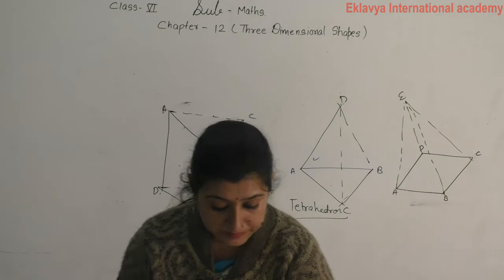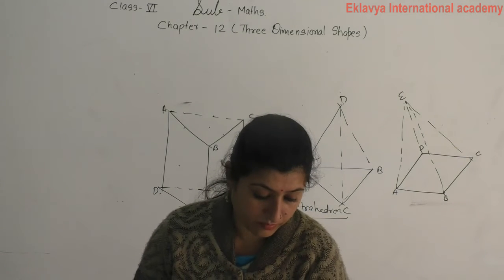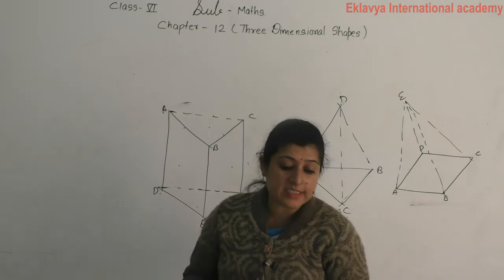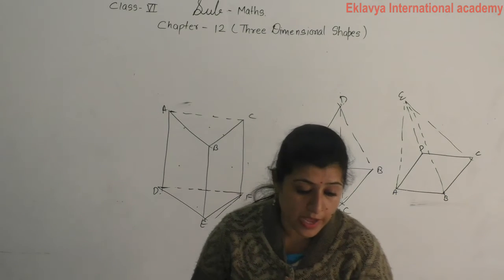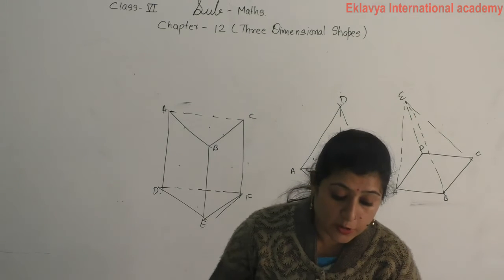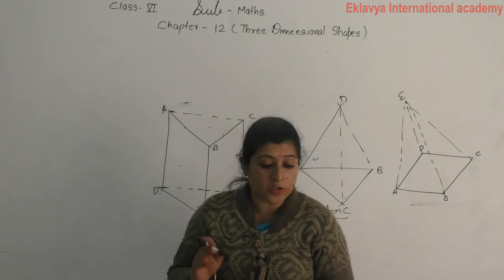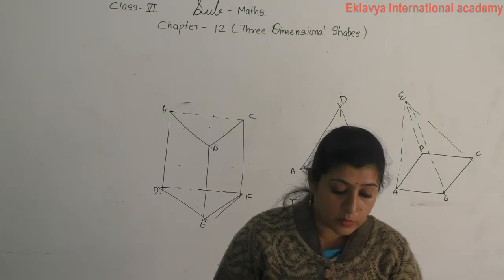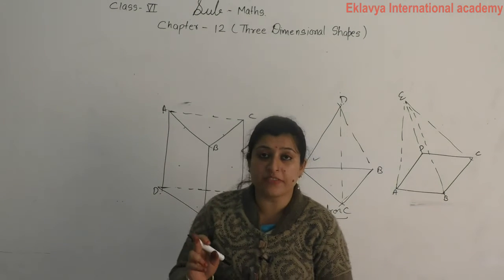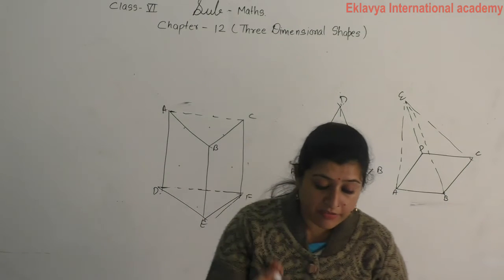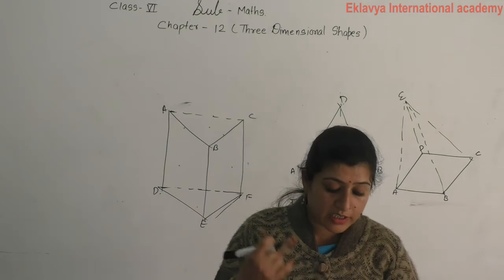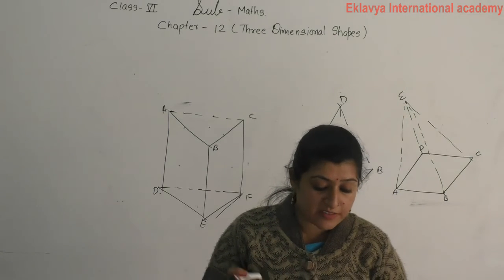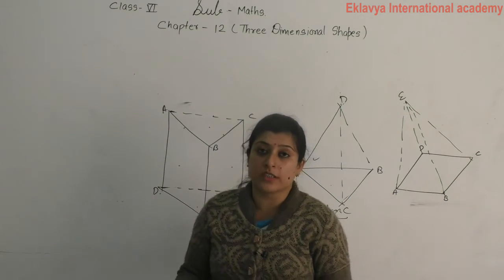Now see, in a cuboid you already discussed 6 faces, 12 edges, 8 corners. Cube: 6 faces, 12 edges, 8 corners, same. Cylinder: 2 flat or plain faces, 2 edges, no corners, 1 curved face. Cone: 1 flat face and 1 curved surface, 1 edge and no corner. Sphere: 1 face which is curved, no edges, no corners.